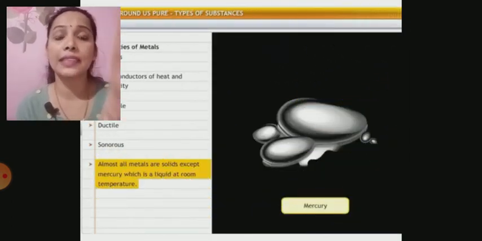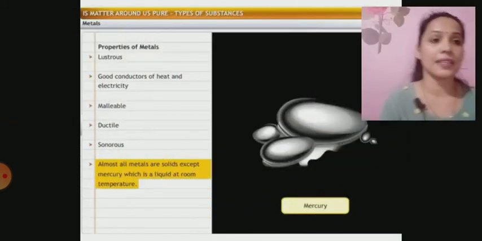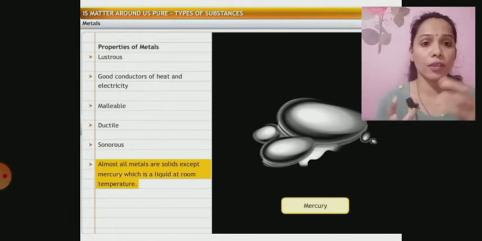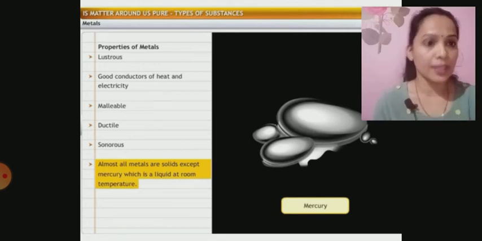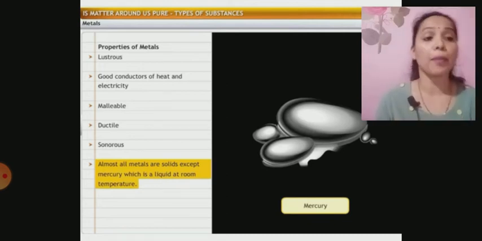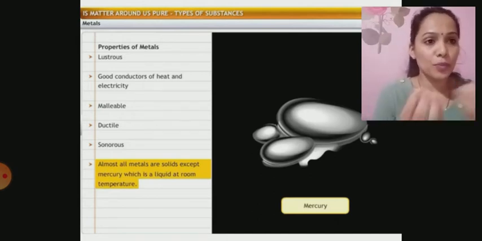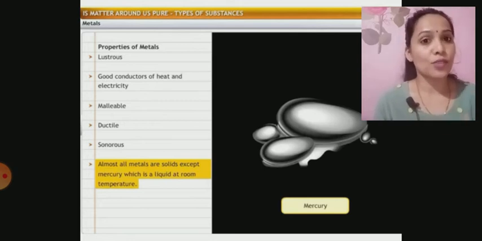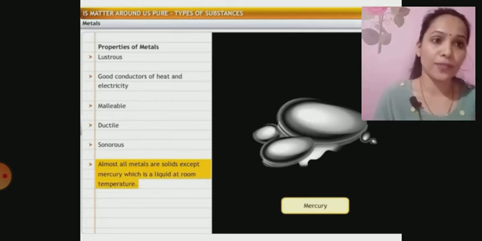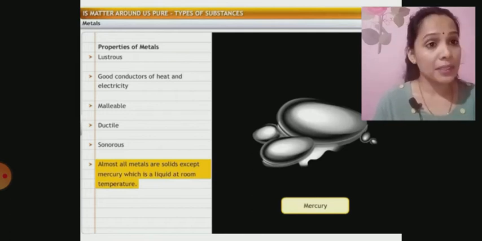Now, let us see what the properties of metals are. I have told you that very quickly, because not much is to be taught other than what you have learnt in your 8th standard about the properties of metals. We have learnt how to distinguish between a metal and a non-metal based on their properties, like lustrous, sonorous, good conductors of electricity, malleable, ductile.